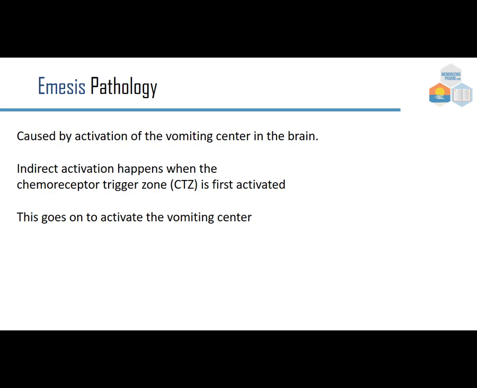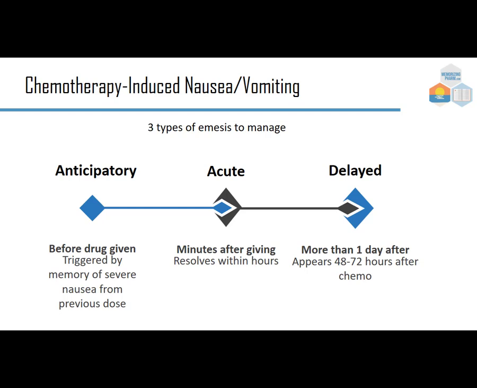Emesis, or vomiting, is usually caused by the activation of the vomiting center in the brain. The indirect activation happens when the chemoreceptor trigger zone is first activated, and then this goes on to activate the vomiting center. We're going to talk about 3 types of emesis. The first is anticipatory, before the drug is given, so it's triggered by the memory of severe nausea from a previous dose. Acute, which is minutes after giving, resolves within hours. Or delayed, which may take more than a day, and appears 48 to 72 hours after chemotherapy.